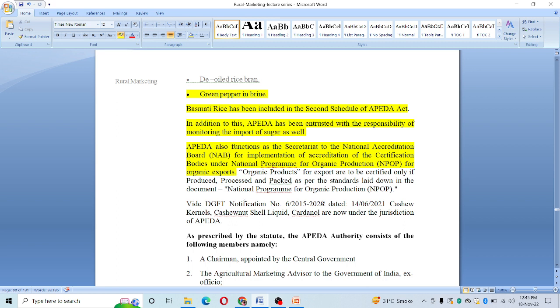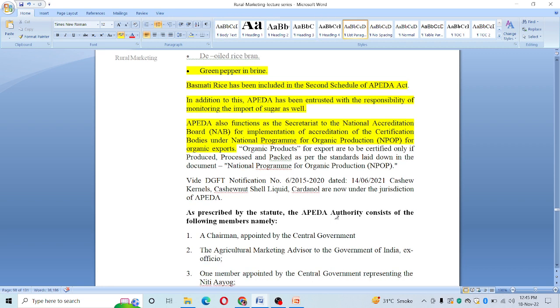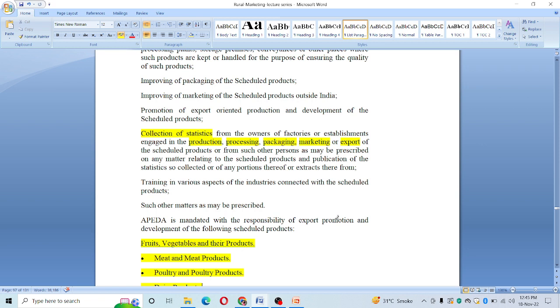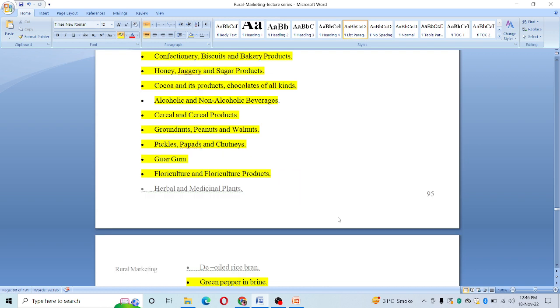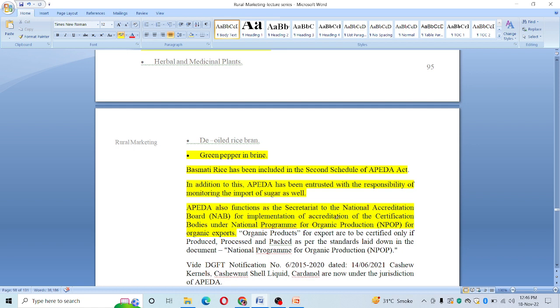Also, when we talk about cashew kernels, cashew nut shell liquid, cardanol, all these are under the jurisdiction of APEDA now. So rightly what we have seen is that no doubt APEDA is working for these scheduled products which we have mentioned so far, like fruit, vegetables, meat, poultry, dairy, confectionery, sugar related, cocoa, beverages, cereal, groundnuts, pickle, papad, then horticulture, floriculture, green pepper, herbal products.